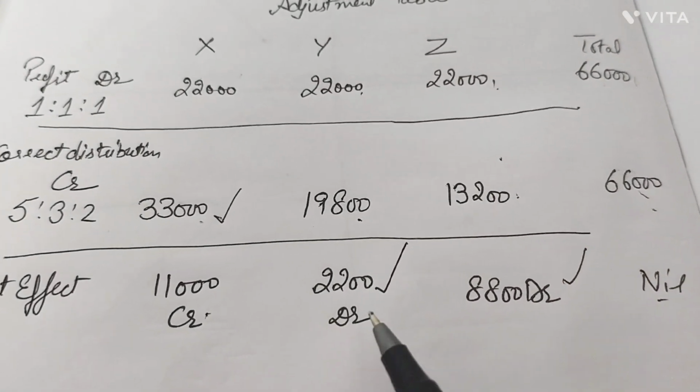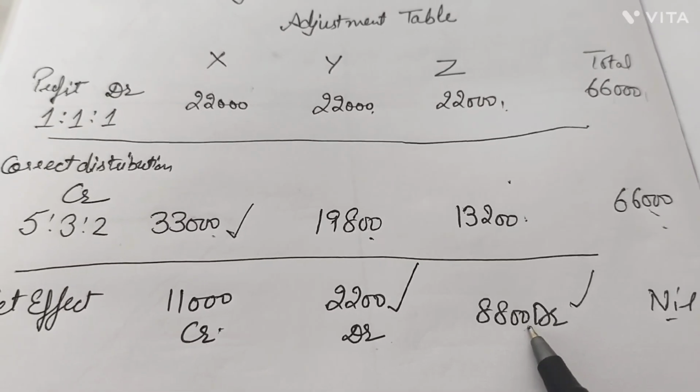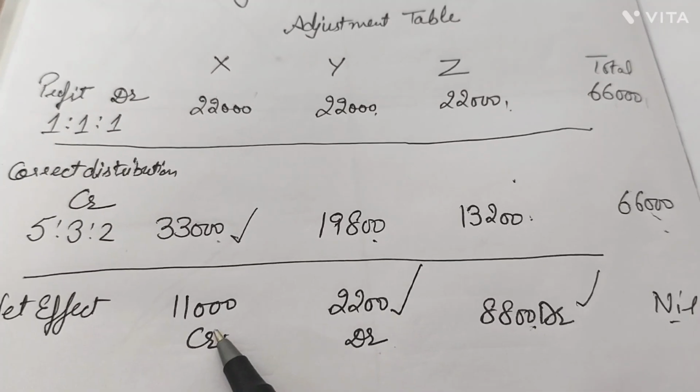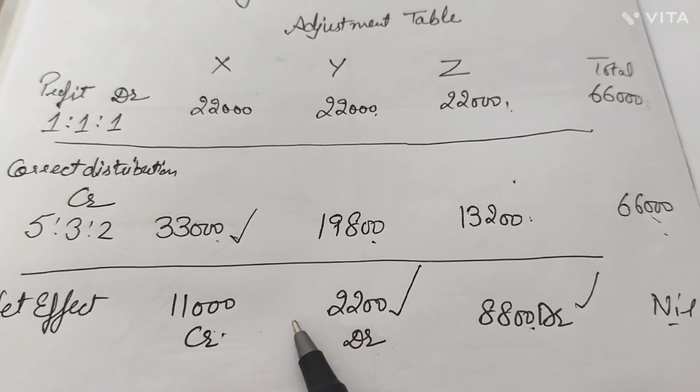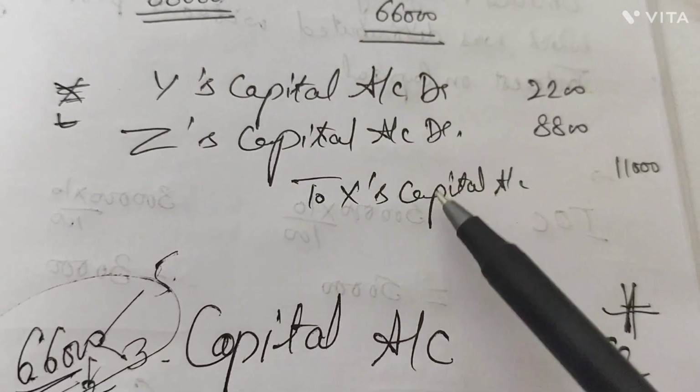So now what is the journal over here? Y's capital account debit, Z's capital account debit, to X's capital account. That is our rectifying entry which we are supposed to pass at the end of the question.